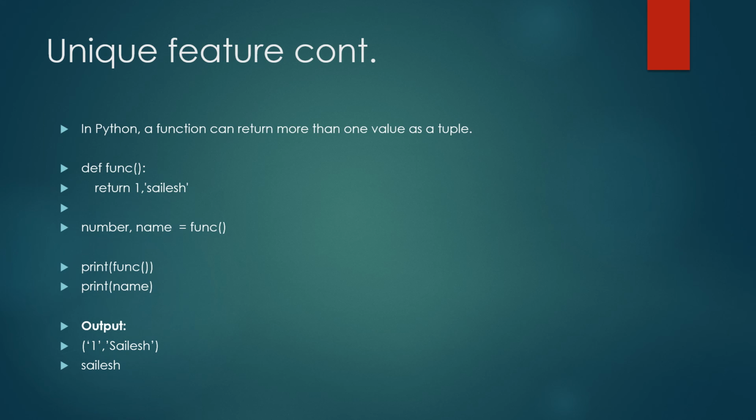So what happens is this number and name becomes whatever the function is returning. If I just call the function and print it out, it will give me a tuple with two returns, 1 and Sailesh, which is a name. But this is really good because let's say I just want to print the name from the function. So I just call print name, and it will be just the name that the function returns. So this is a really good feature of Python.